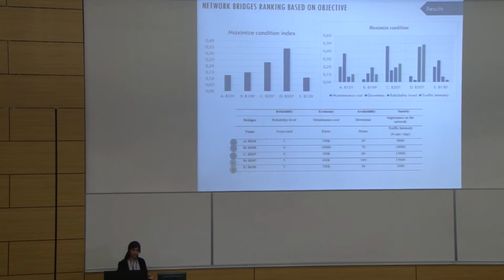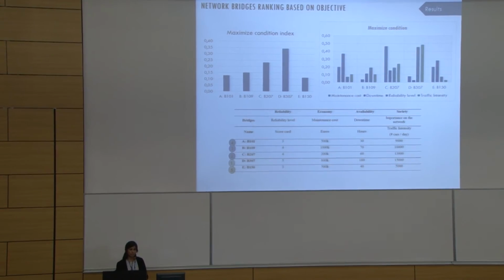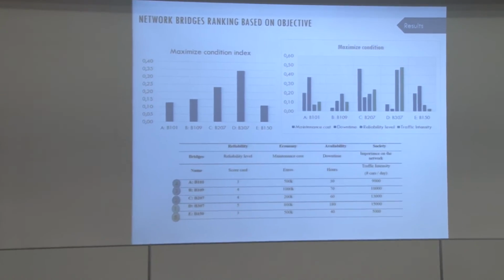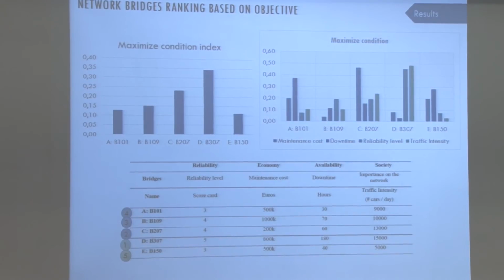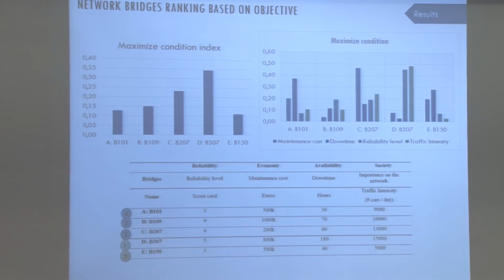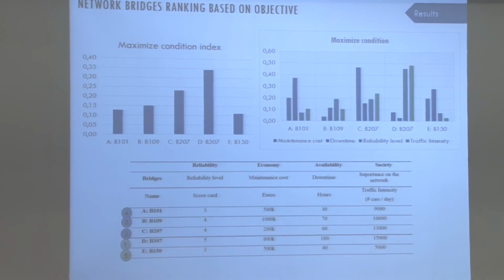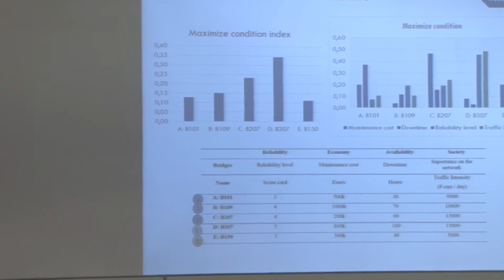So our graph could look like this, and it is just changing the preference structure. Instead of saying that maintenance cost is more important, the decision maker could say I just want to maximize the condition, and at this moment maintenance cost is the second most important attribute for me. So our ranking could change in that way. And with this it gives us a whole ranking based on the objective and the preference structure. For example, for minimum cost and minimum downtime our ranking looks different, while for maximizing the condition our ranking is quite different.